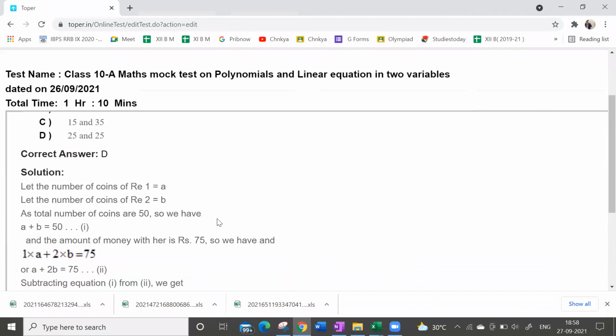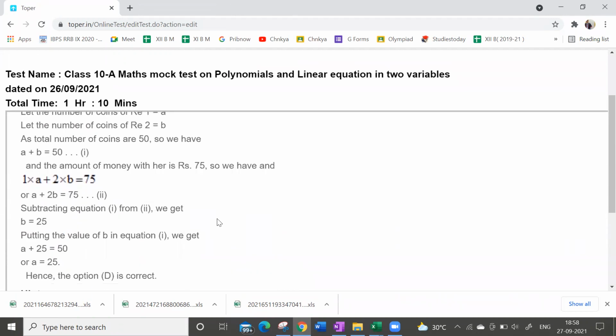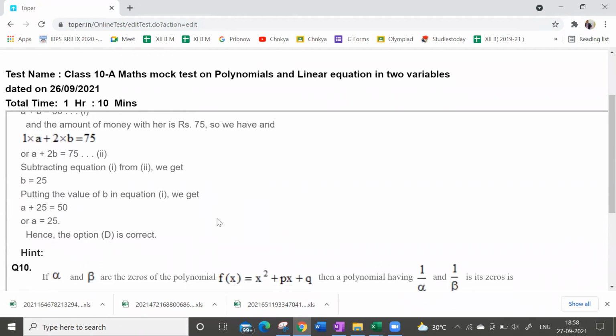Acha. So 1 plus A plus 2 into B. Yes, right only, correct only. If you frame this equation, then you will get it very easily, right only.